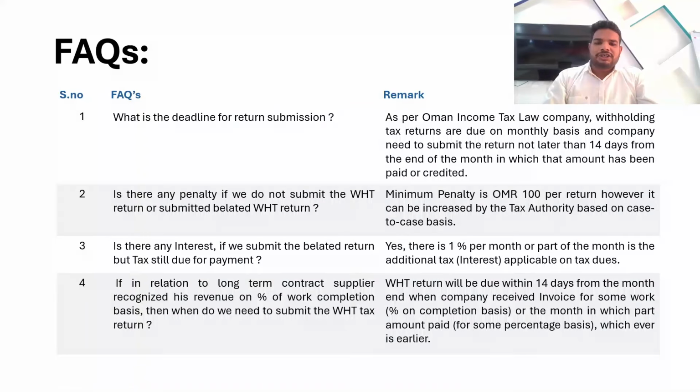If, in relation to a long-term contract, the supplier recognizes his revenue on a percentage of completion basis, then when do we need to submit the withholding tax return? In this particular situation, we need to submit the withholding tax return from the end of the month in which we received the invoice on the percentage of completion basis, or part of the amount was paid, whichever is earlier. That is the time we need to file the withholding tax return.